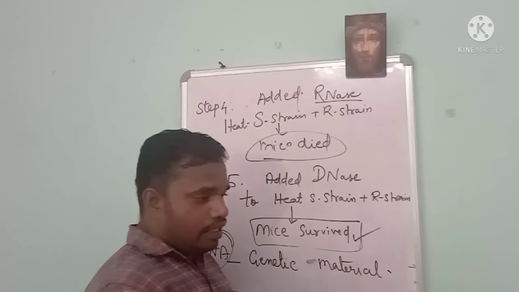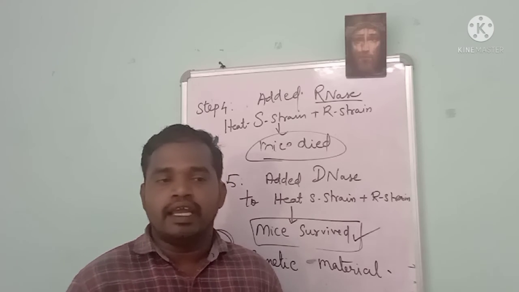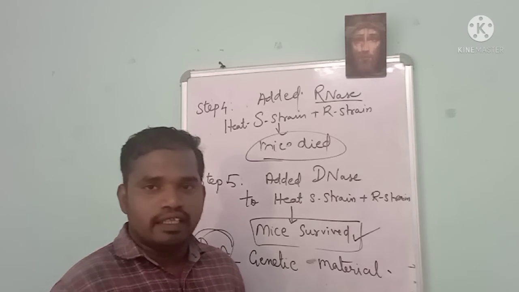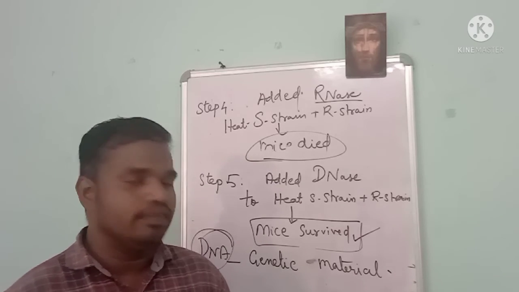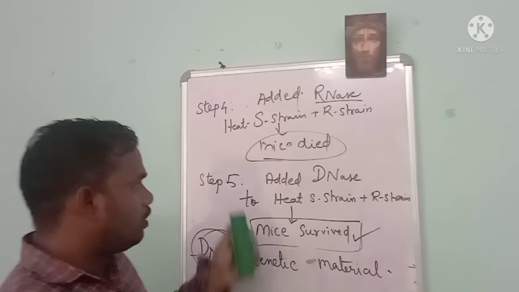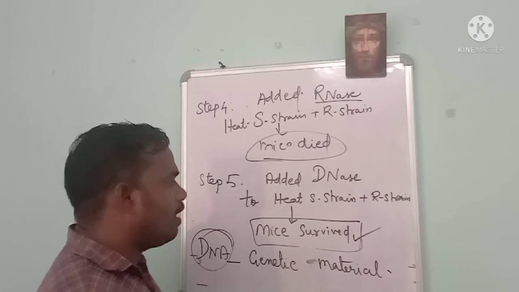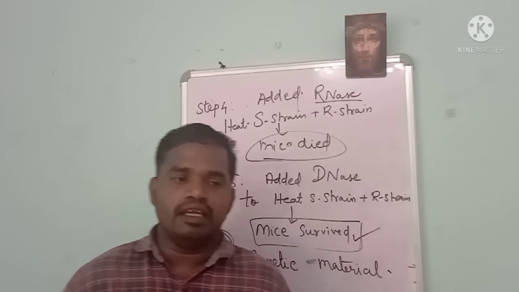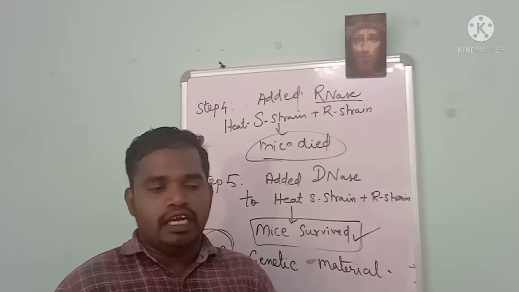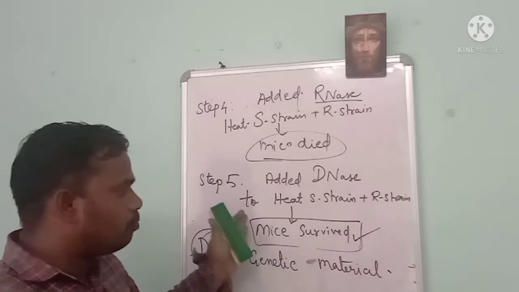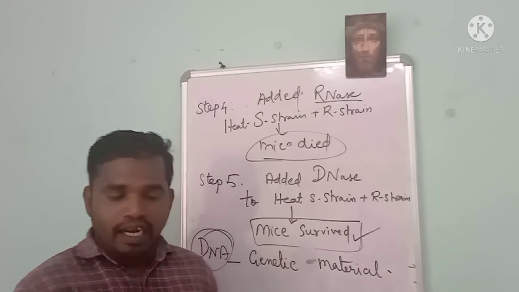So when they added the protease enzyme to the heat killed S strain and R strain, what happens to that? Then that mice still died. So it dies again. Then finally he has gone to the next level. He has added the DNase. When the DNase enzyme is added to the heat killed S strain with R strain, what happens? Then that mice survive.